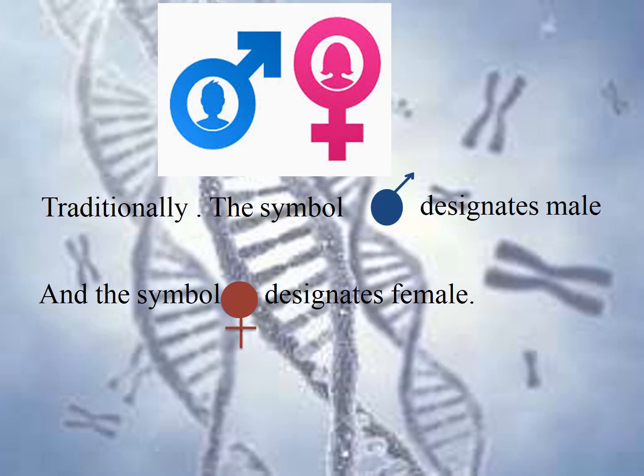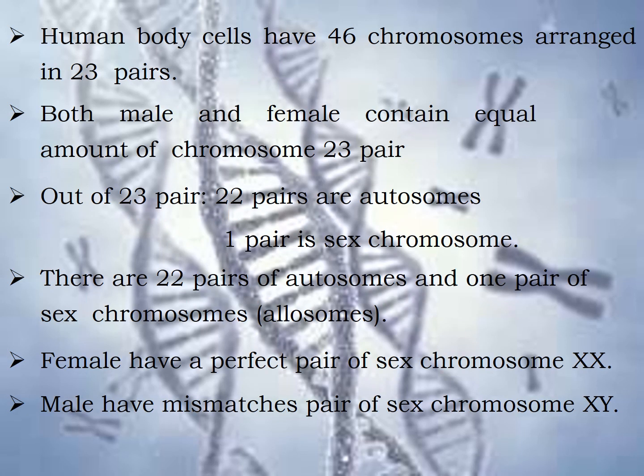Here we can see two symbols which are used to designate male and female. Traditionally the symbol of a circle with an arrow designates the male, and the symbol of a circle with a cross designates the female. In the human body cells, the cells which contain the nucleus, the nucleus has 46 chromosomes arranged in 23 pairs, and both males and females contain an equal amount of chromosomes, that is, 23 pairs of chromosomes are present in both males and females.